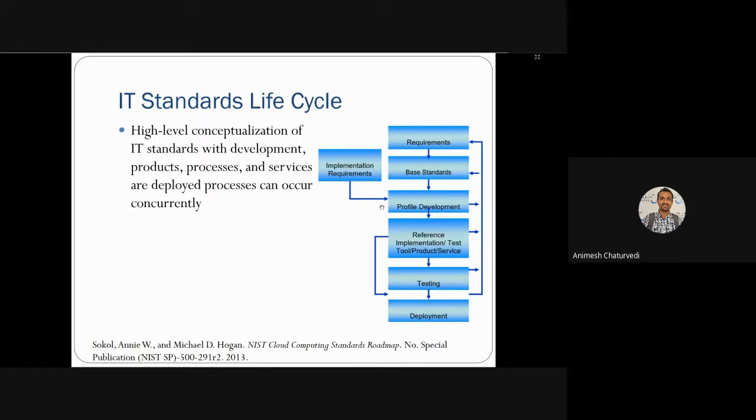At a high level, this is a conceptual IT standard. It is not just related to cloud computing, it is basically an overall IT standard for products, processes, and services: how they should be deployed, how they should be processed, how they should work concurrently. So all these things are done and managed.